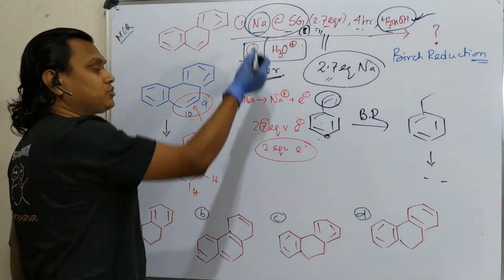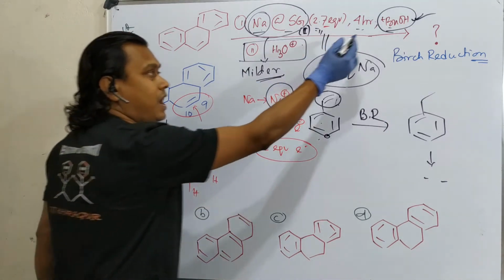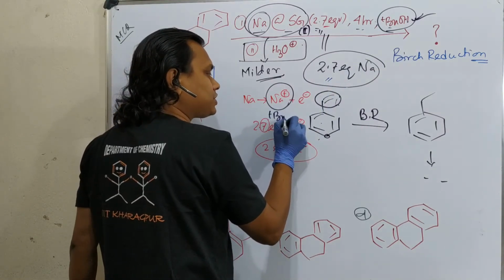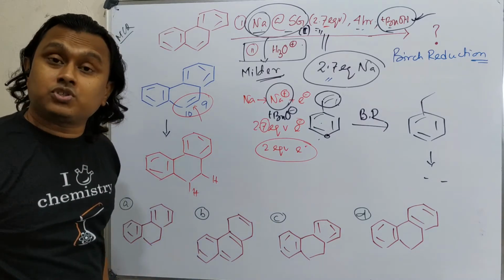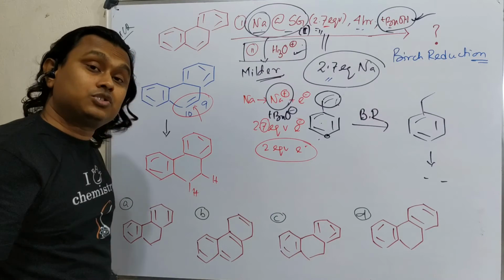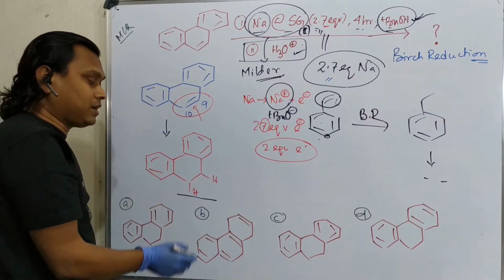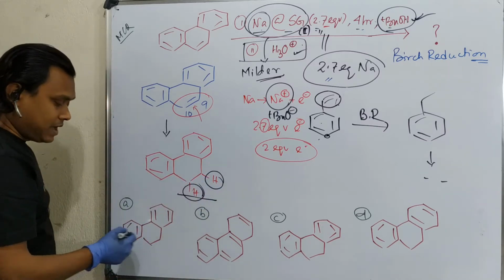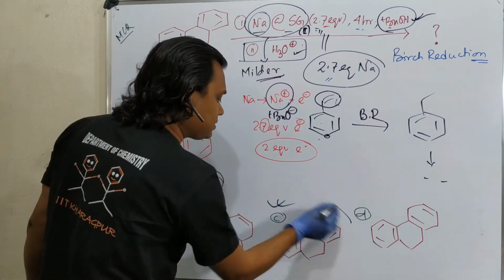First of all, you need to neutralize, because after the reaction it produces sodium plus, and after proton abstraction from BuOH it produces tertiary butoxide. Sodium tertiary butoxide is a very strong base, so you need to neutralize or quench. For that you need dilute acid, that is H3O plus. That's why I have mentioned it. So to get the final product you need to do the work-up. So this is the final product. Now which one is the answer? It is not this, not this. This C is the answer of this problem.